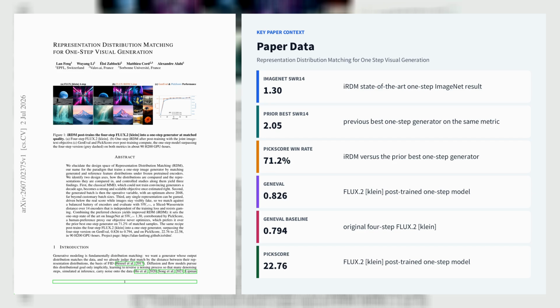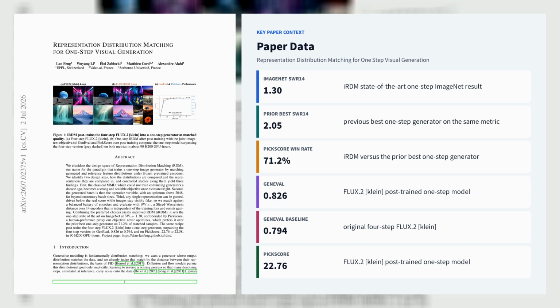The generated side should use large, fresh batches above 2048, while the data side should be frozen once with a 4096-landmark Nystrom reference over the full 1.28M-image ImageNet training set. The authors show that matching a single encoder is gameable, so improved RDM balances a diverse battery of 14 encoders with constrained proportional Lagrangian weighting and evaluates with SWR14, an independent sliced Wasserstein metric, over the same panel.